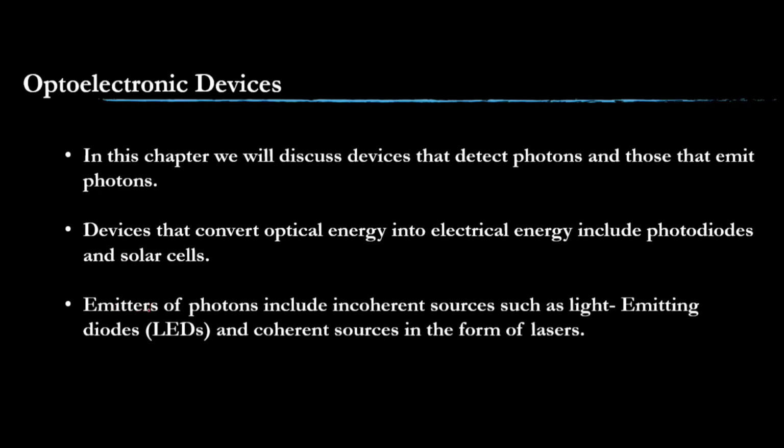Emitters of photons include LEDs, and lasers are an example of emitters of light. Basically, lasers are monochromatic and unidirectional, so we call it a coherent source. And an LED is not coherent because the light includes a lot of frequencies, so it is an incoherent source.